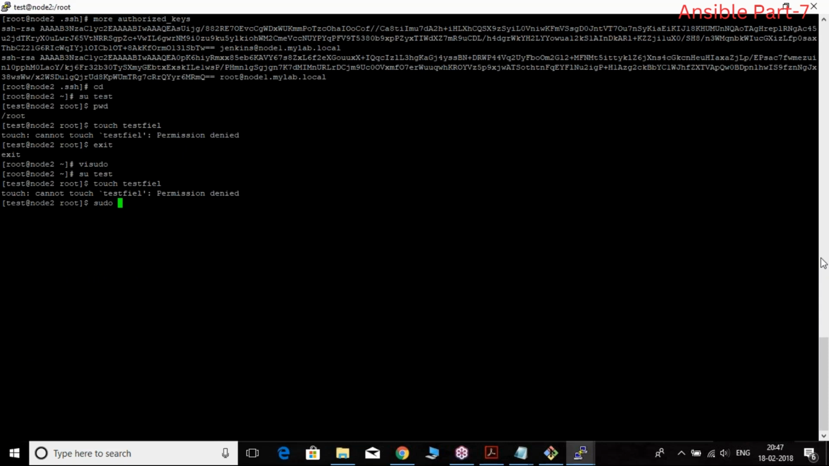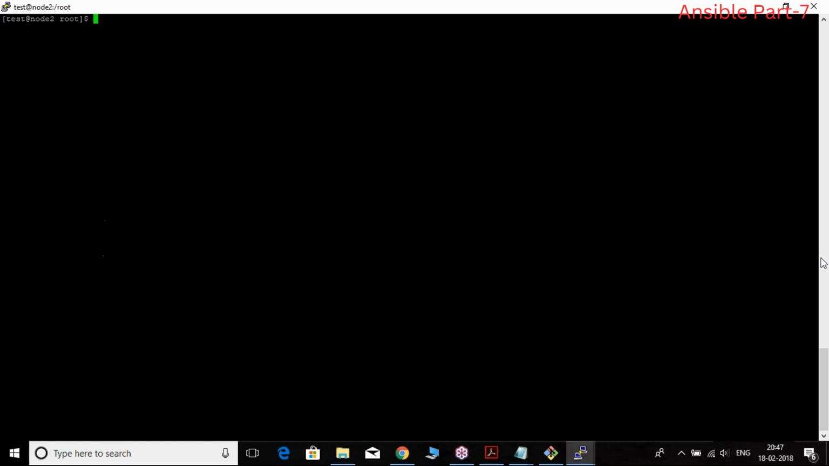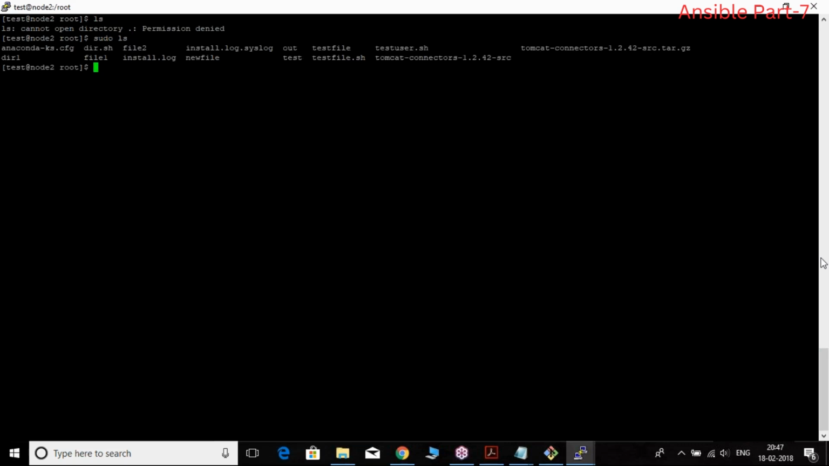Sudo touch test file. It is okay. Is it created or not? Okay, what happened? Sorry, ls cannot, it's saying permission denied again. Sudo ls, we'll try to do sudo ls. So is the test file created or not? Yes, the test file is created. Just now it is okay. The test file is created.